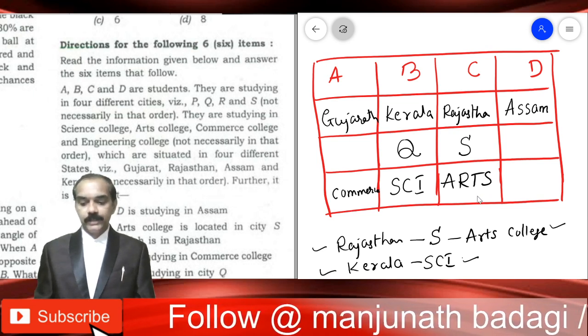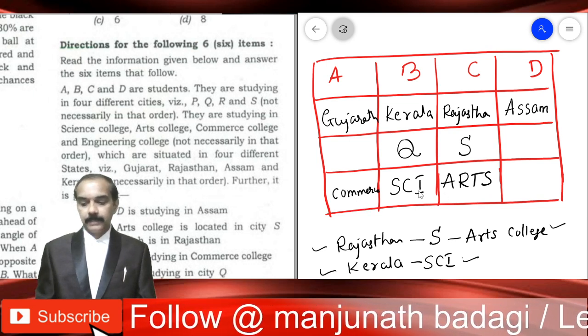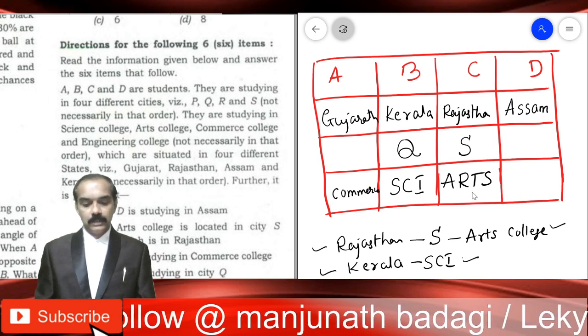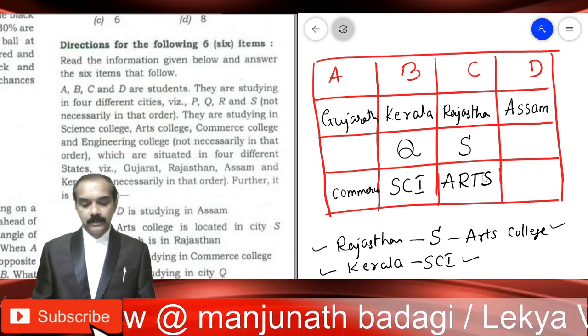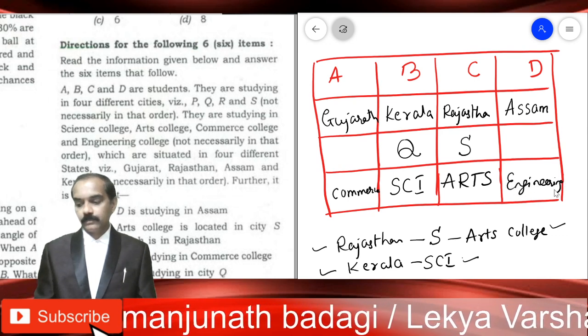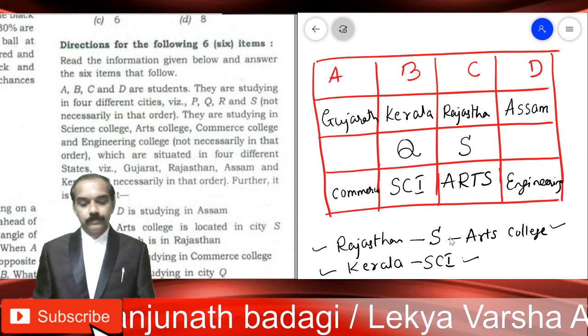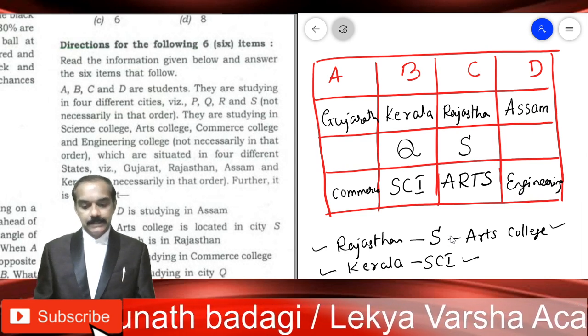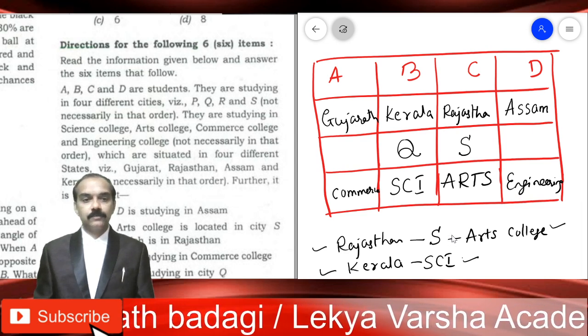Now coming to the colleges. Commerce college is already over. Science college is also over. Arts is also over. The only left out college is engineering college, that will come here. Now coming to the cities. PQRS, these are the four cities.